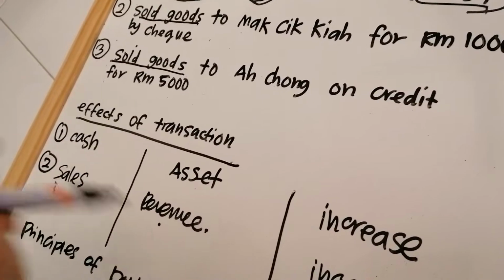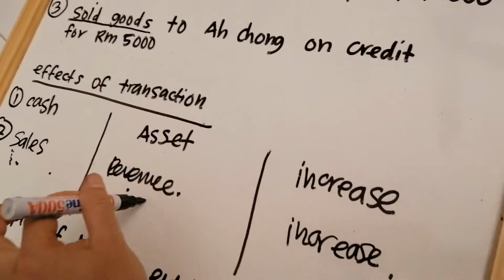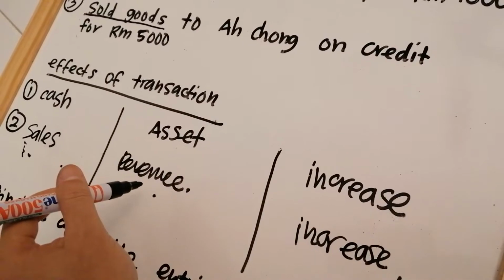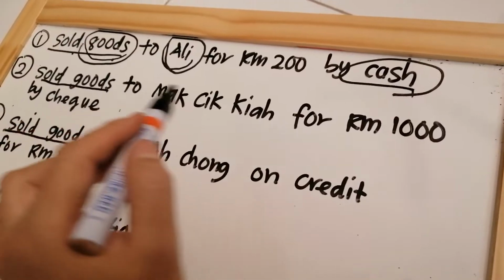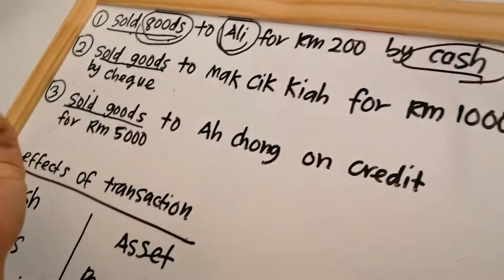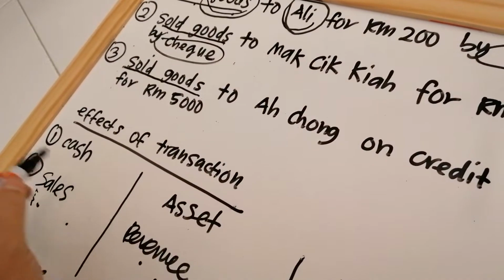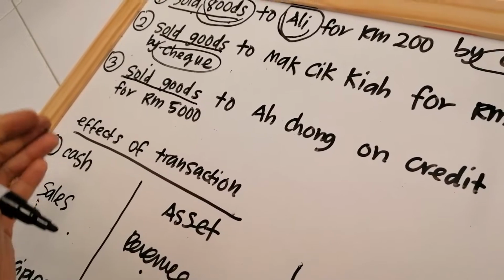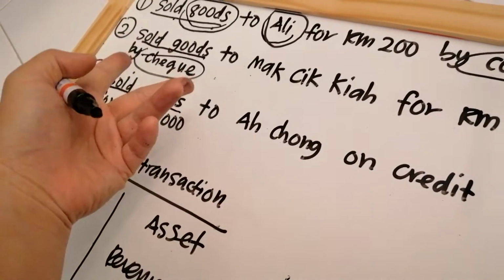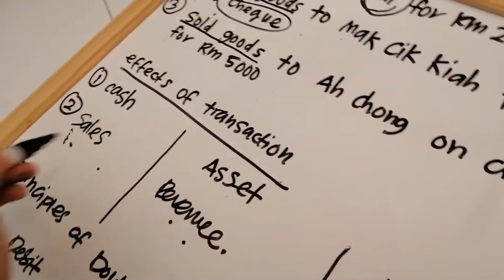And I told you many times, new sales will increase business revenue. And then the second item here, by check. We cannot put check here. I told you many times, we cannot put check because check is a platform. The term in accounting for check is bank.